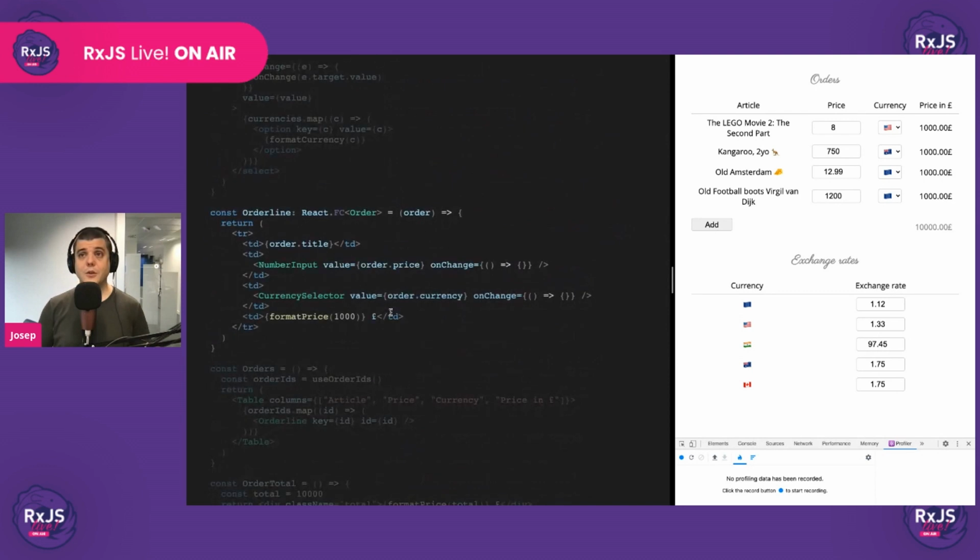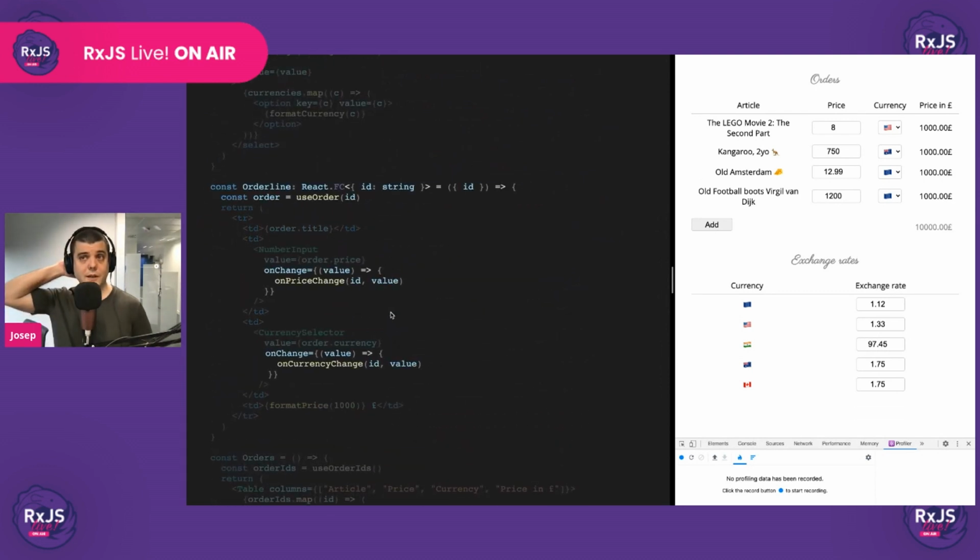Then we can use this hook inside the order line. We pass it the ID, and we plug the event emitters, and that's it. And this should be working. Perfect. It is working. Awesome.